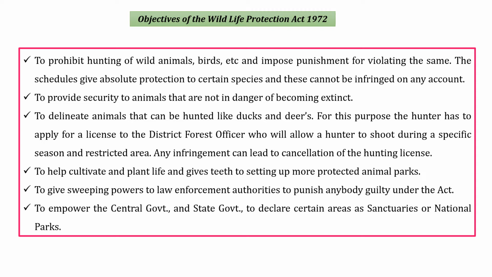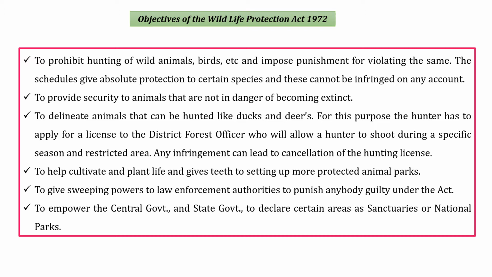Next, this also helps in cultivating plant life and gives teeth to setting up more protected animal parks. So this is the basic objective of the Wildlife Protection Act: to cultivate the same types of plants and to protect animals, parks and other types of sanctuaries. Then it gives sweeping powers to law enforcement authorities to punish anybody guilty under the act. Guilty under this act means if anyone has broken any rules and regulations under the Wildlife Protection Act, then the concerned authorities have all the rights to punish such persons.